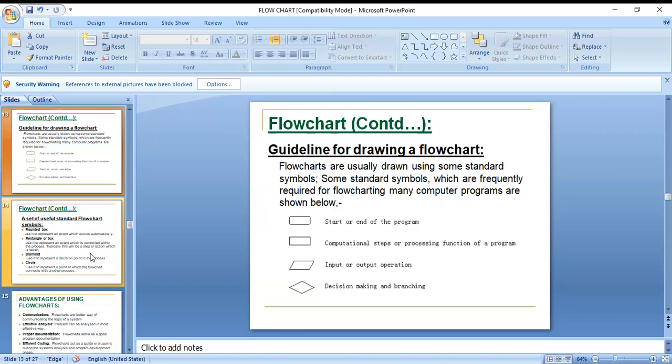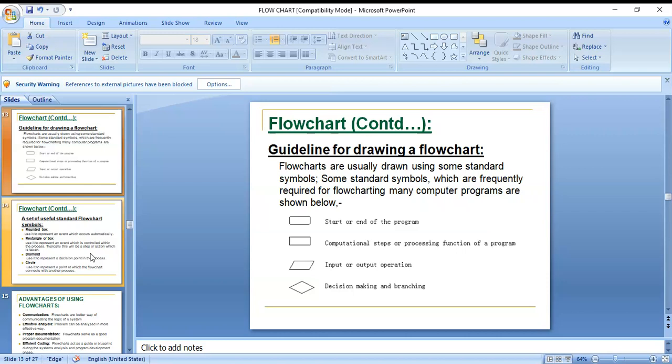Next you can see here, flow chart guidelines for drawing a flow chart. Flow charts are usually drawn using some standard symbols, which are frequently required for charting many computer programs, as shown below. First one, start or end of the program. Second, computational steps or processing function of a program. Next, input or output operation. And next one, decision making or branching.